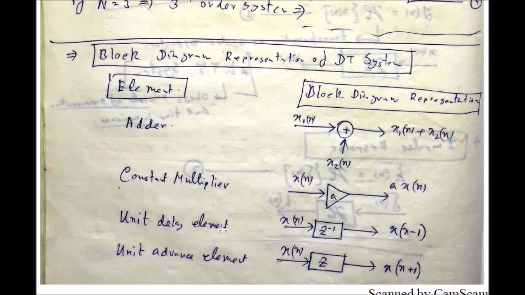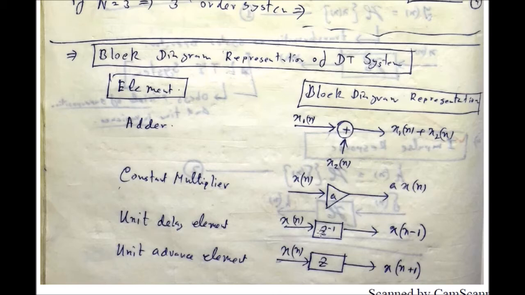Unit delay element is generally represented by z to the power minus 1. It is the z transform. I will discuss the z transform in my next lecture. Remember that unit delay is represented by multiplying the input signal by z to the power minus 1. Just remember that, the explanation you will get from my next lecture.